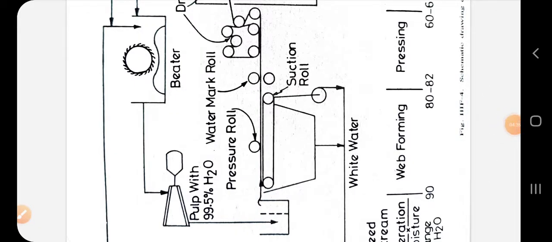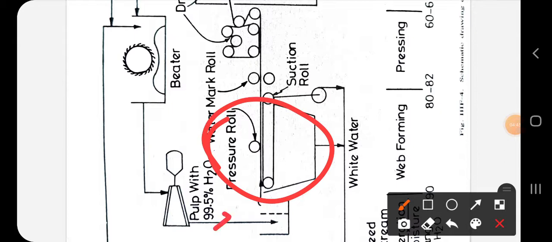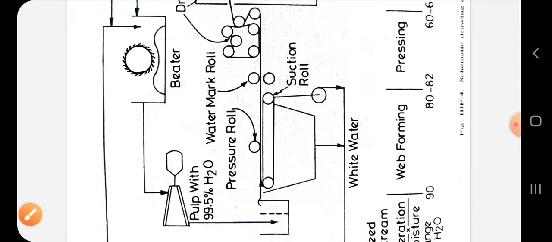Here water is removed on this pressure roll. Water is removed from this fiber suspension, that is our pulp plus 99.5% water suspension, on these pressure rolls, and a watermark roll is used when we need to put some kind of symbol or logo as watermark on our end product.